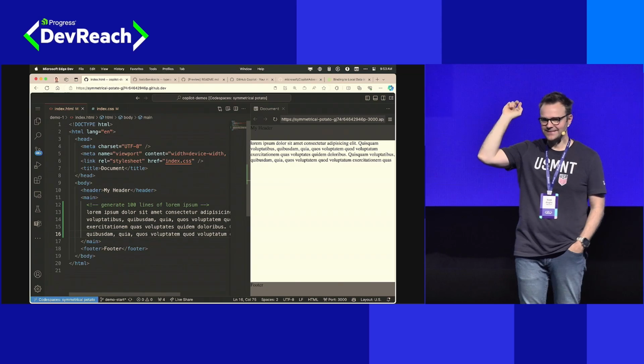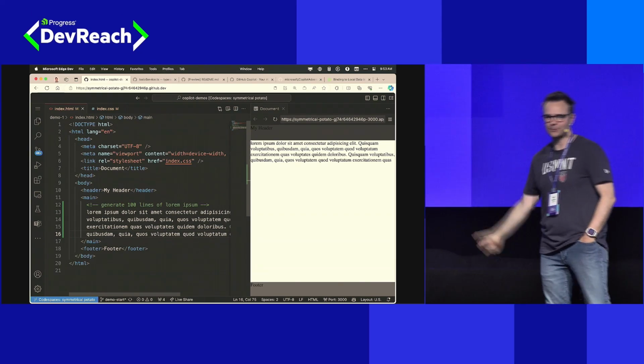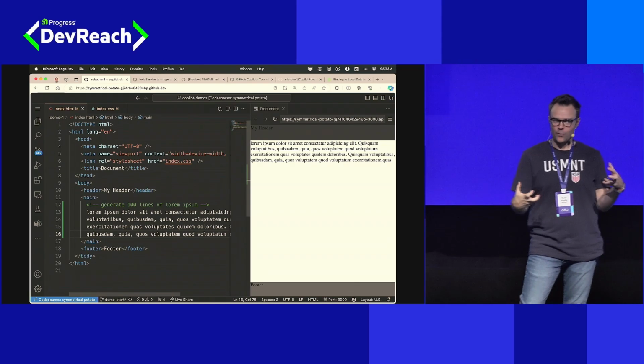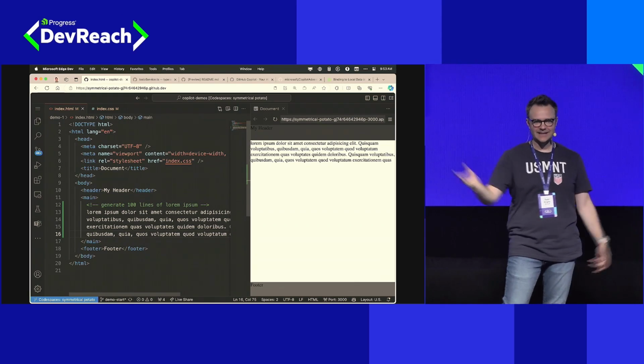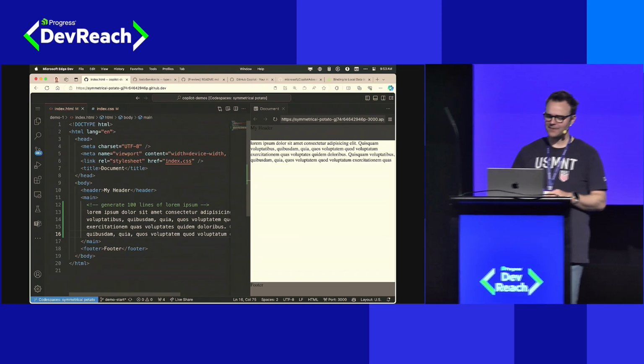And again, GitHub Copilot, large language models are not fact databases. It's not looking up lorem ipsum and giving it to you. It's just kind of weirdly guessing lorem ipsum, and it looks weird. It's not correct for however correct lorem ipsum ever needs to be.